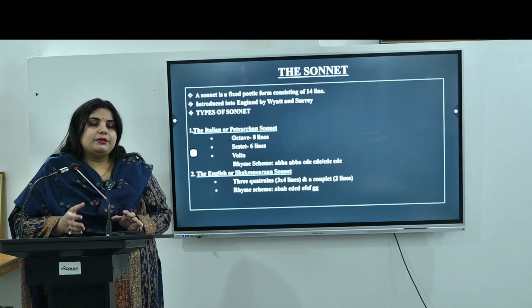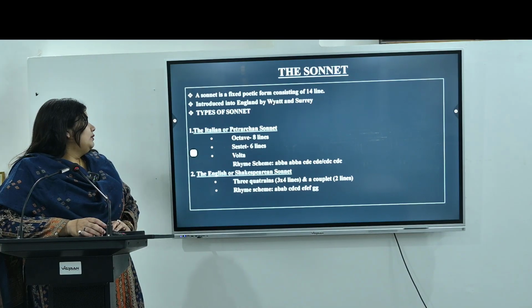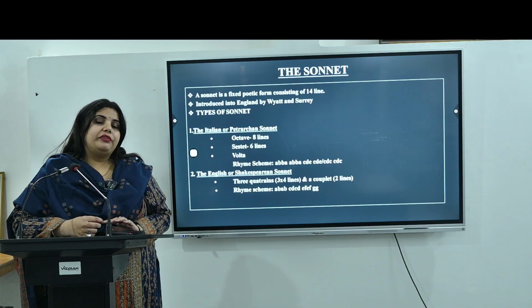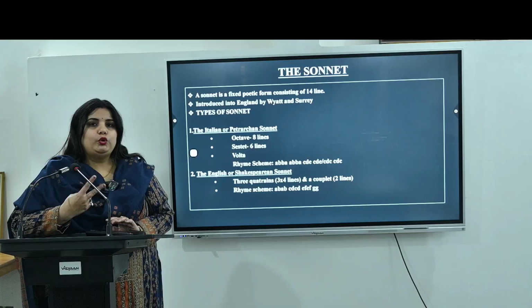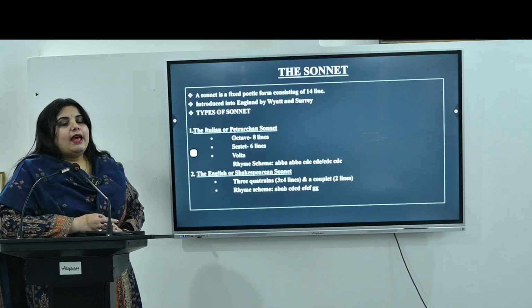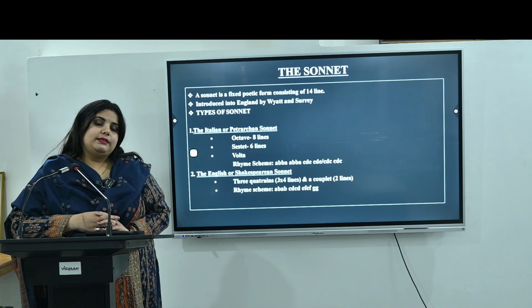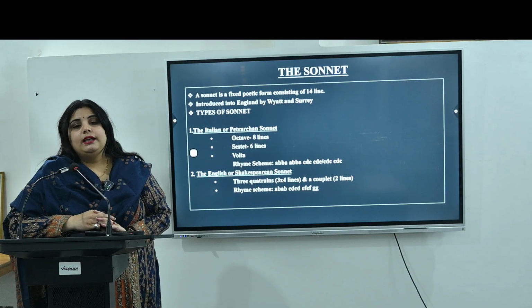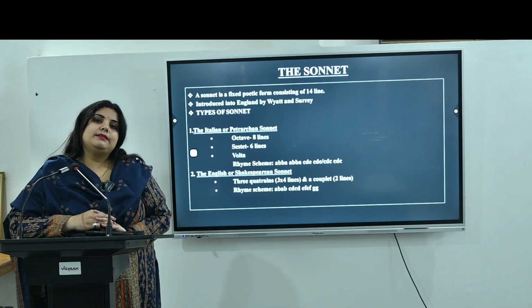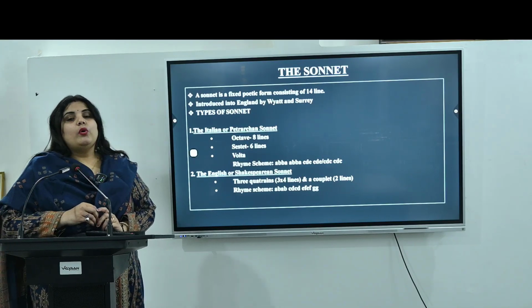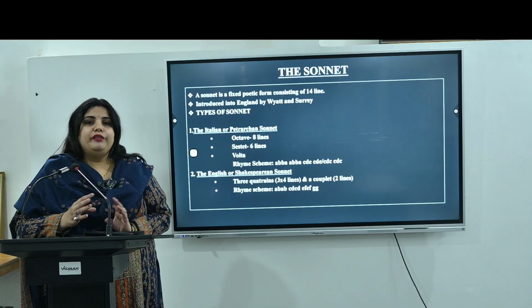So how are these types different from each other? The Petrarchan sonnet, which is also known as the Italian sonnet, is divided into two sections. The first one is the octave, which contains 8 lines, and the second one is the sestet, which contains 6 lines. A very important feature of this sonnet is the presence of the volta, which comes after the 8th line. So, what is volta? Volta is the turn of thoughts or the shift of thoughts.